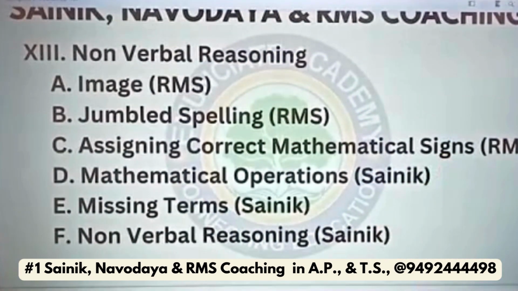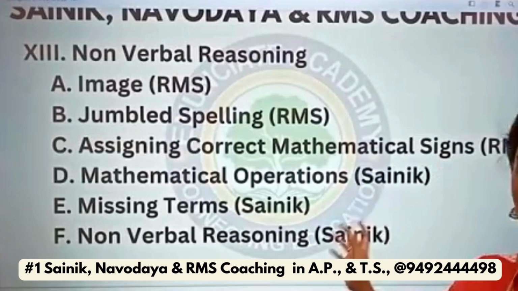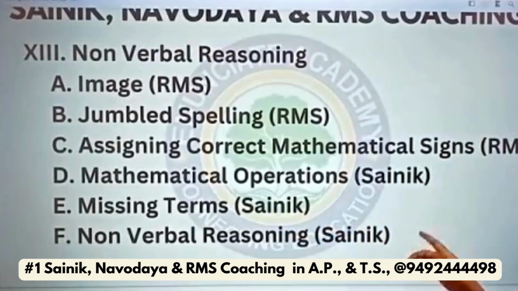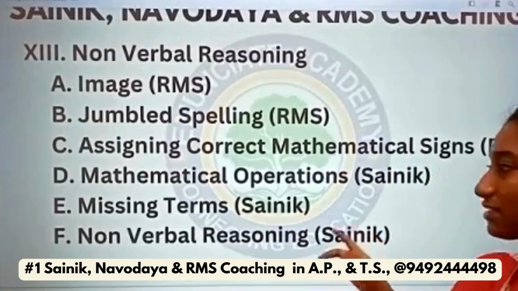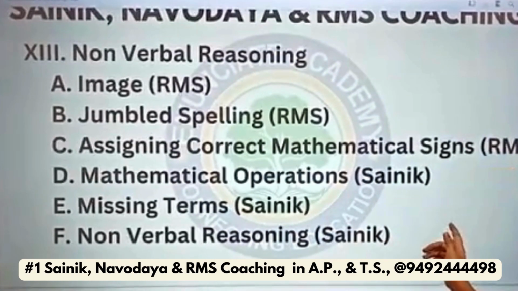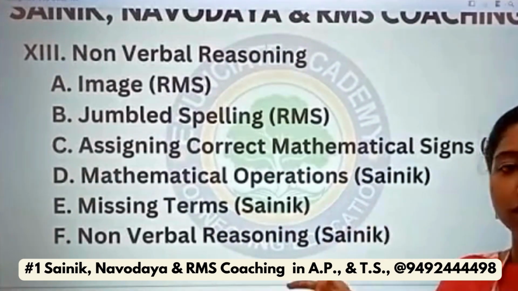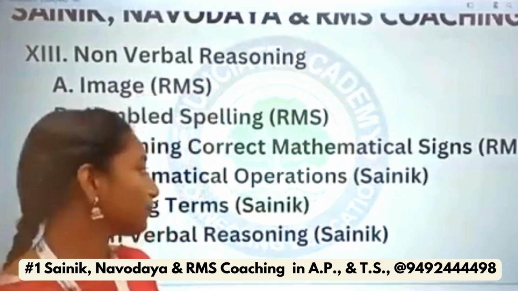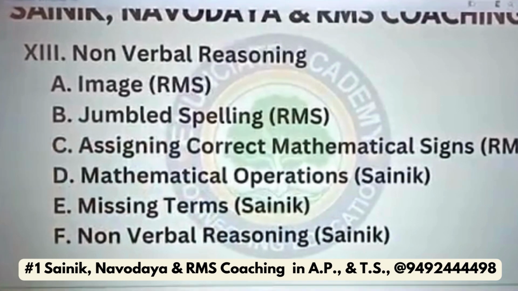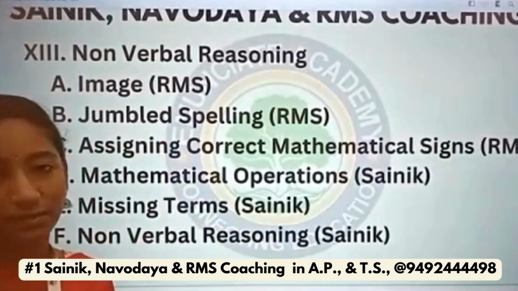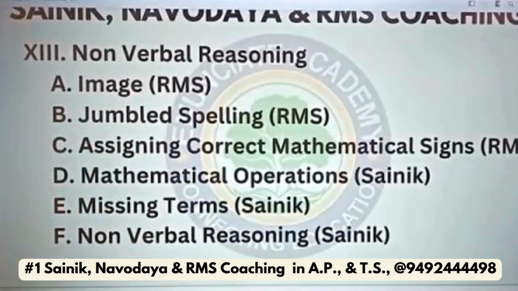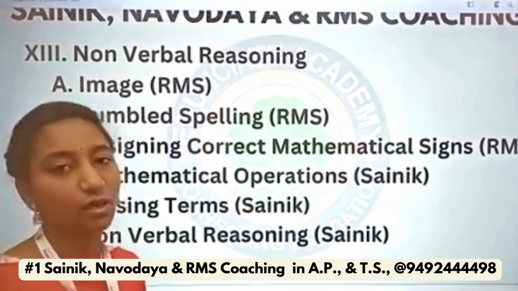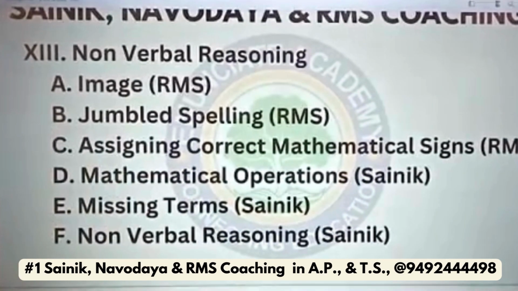So these are the topics. Image is for RMS. Jumbled spelling is a verbal topic. It is there for only RMS. Assigning correct mathematical signs or mathematical operations: both topics are the same and are there for RMS and also for Sainik. Next, missing terms and non-verbal reasoning. Missing terms is there for only Sainik, and non-verbal reasoning is there for both Sainik and Navodaya.